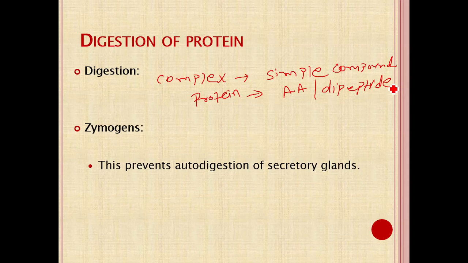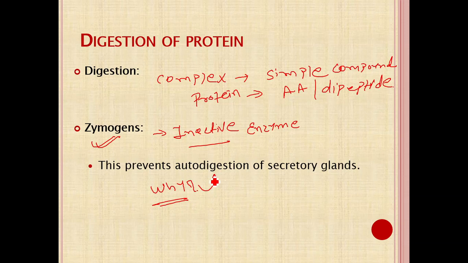In the case of protein, the proteolytic enzymes are secreted in the inactive form, known as a zymogen. Why is it secreted in the inactive form? To prevent the autodigestion of the gland from which it is secreted.